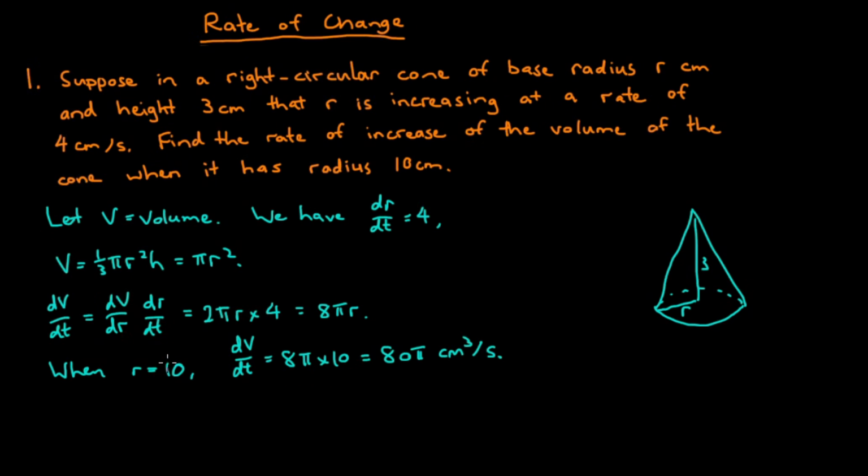One quick comment about the chain rule. You can think in terms of being able to cancel the differentials here, dV, dr and dt. So we have a dr here that we can cancel with the dr down here, and that leaves us with dV over dt, which is the same as what we have on the left hand side. And with chain rule equations, that should always be the case, that when you cancel out you get the same expression on both sides. Okay, we'll have a look at the second problem now.